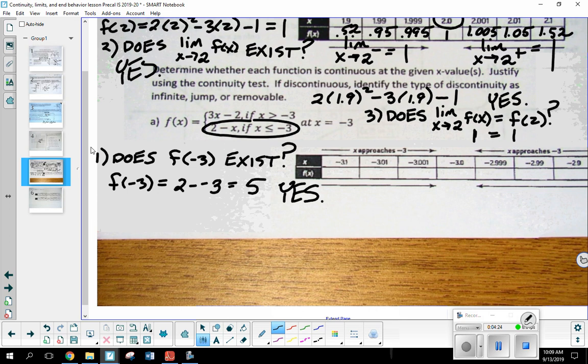So step 2, now let's see what happens for the limit. Does the limit as x approaches -3 of f of x exist? Okay. Now, does anybody remember what we talked about for that limit statement yesterday? It only exists if what?